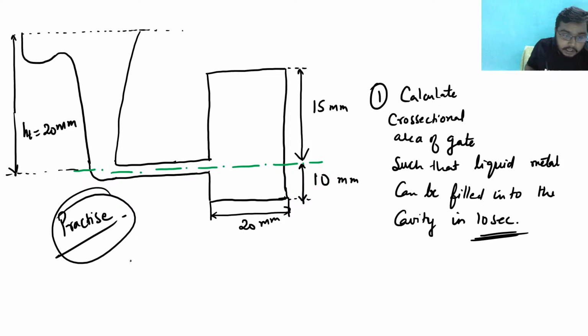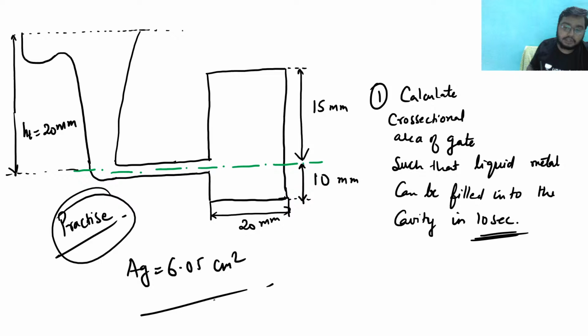The answer for the gate area will be 6.05 centimeter squared. Okay, so this is the thing. Give a try at your home, and this is the practice question that you have.